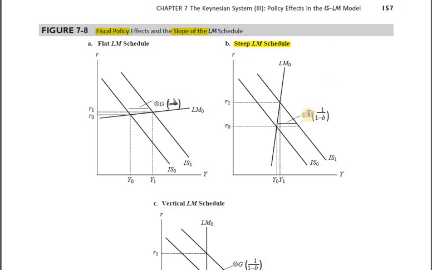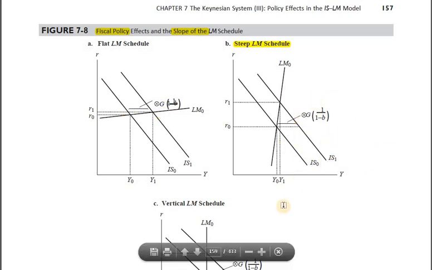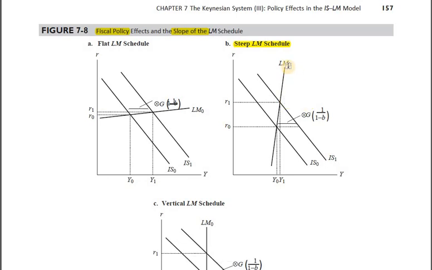Alright, so here the LM curve is very steep. With the given increase in government expenditure, the IS curve would shift here. Now the extent or the level of government expenditure is the same here and here. So this width is the same, but its impact on the equilibrium level is different, because right now we are talking about the LM which is steeper.